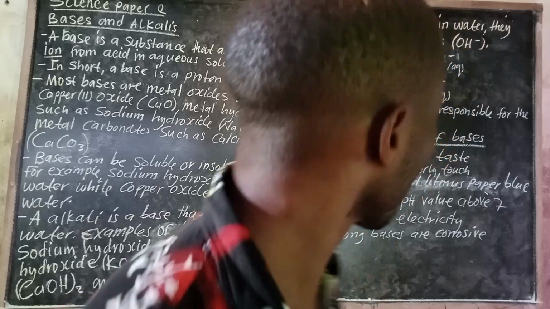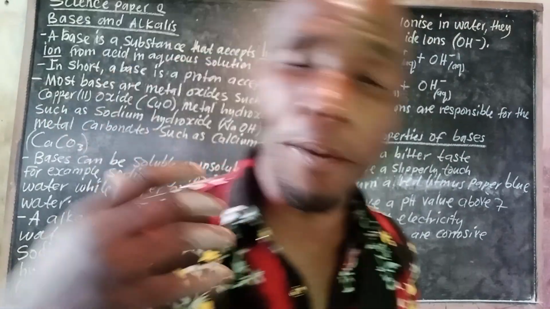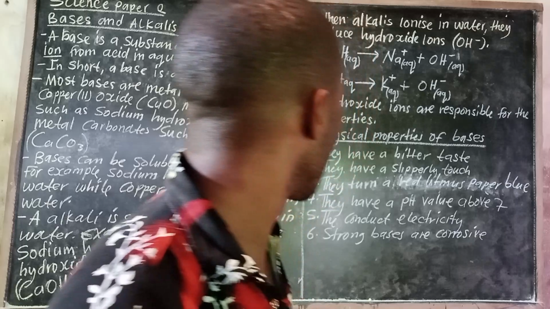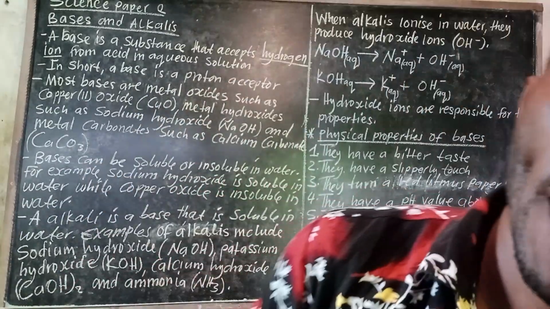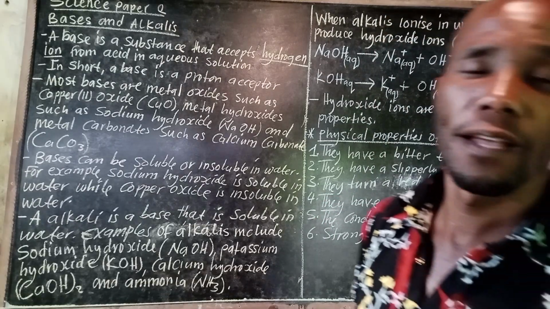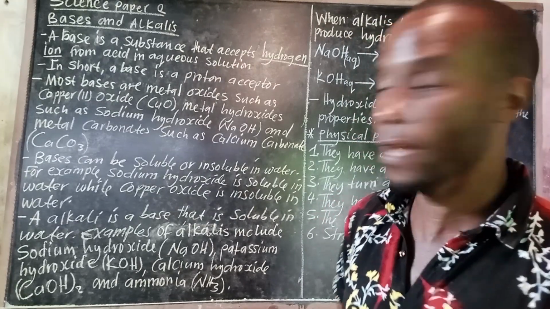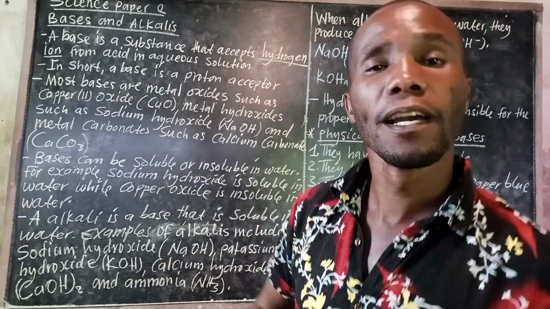To blue. Then they have a pH value of above 7. Then they conduct electricity. Apart from that, the strong bases are corrosive, meaning they burn. So this is all about bases and alkalis.